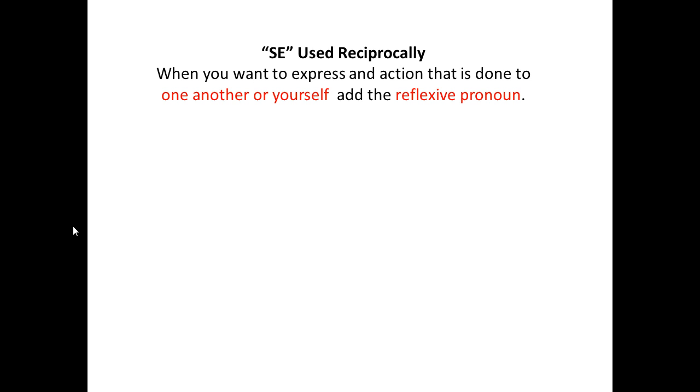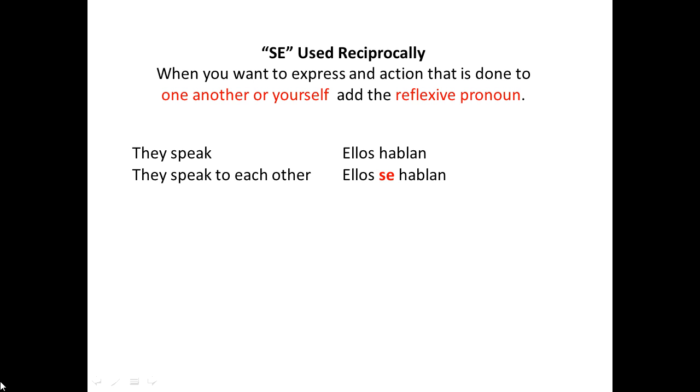When you want to express an action that is done to another or yourself, all you have to do is add the reflexive pronoun. You can add it to any verb as long as it makes sense. For example, if you want to say he speaks, él habla. If you want to say he speaks to himself, you could say él se habla.